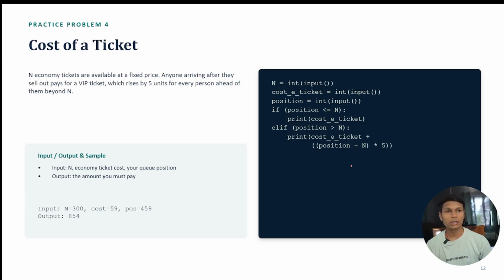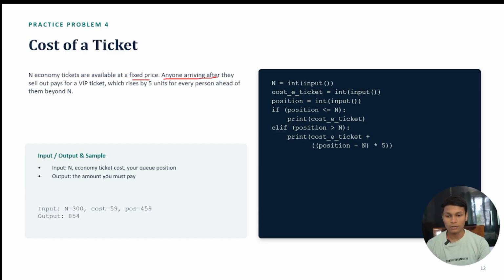So let's discuss our problem number 4, which is about the cost of the ticket. Here, economy tickets are available at a fixed price. That means a normal ticket that you buy to watch a movie, whose price is always fixed. It will not increase or decrease. Let's say 360 was the price, so it will always be 360.